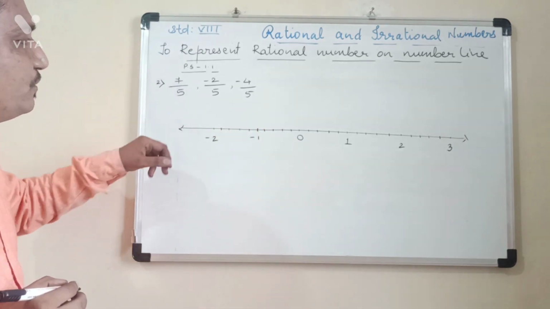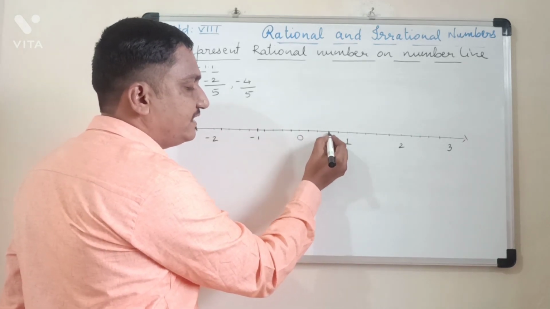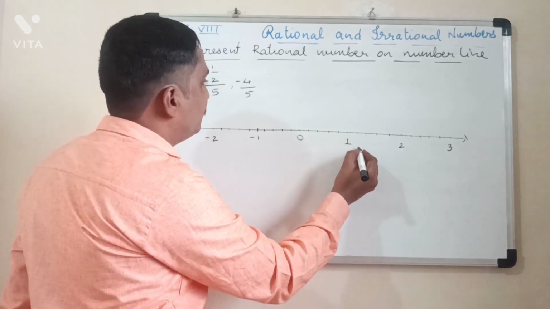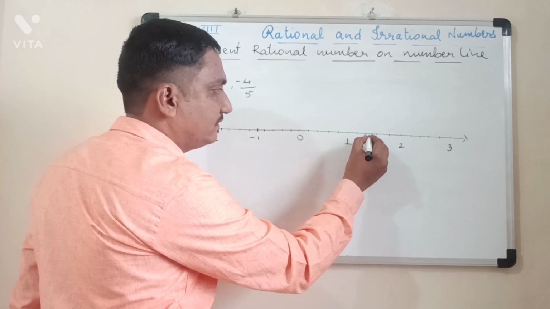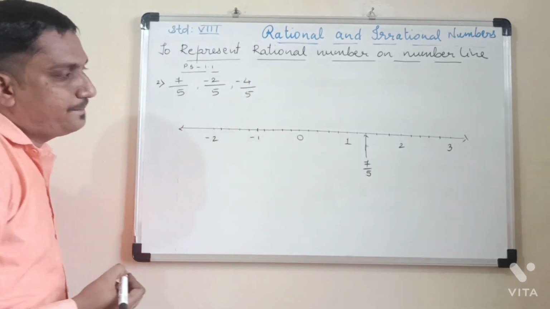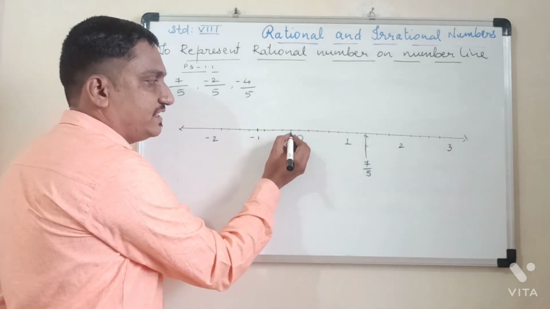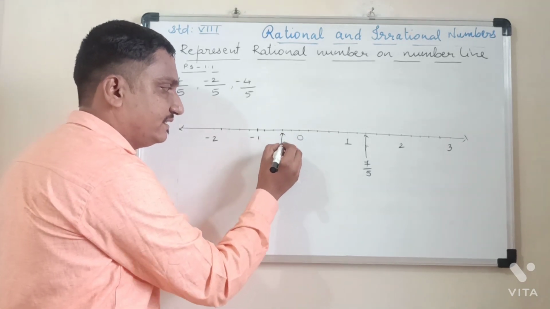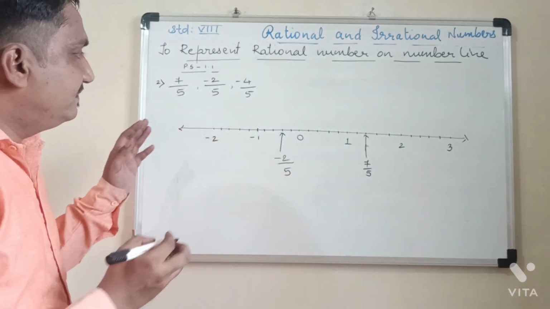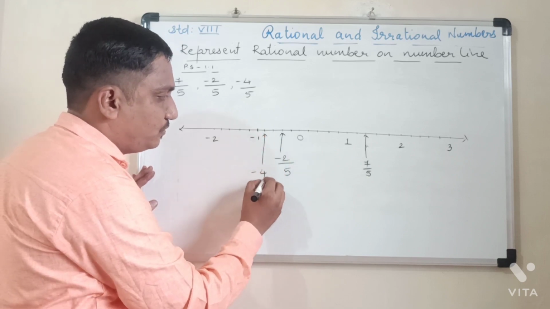So now first 7 upon 5 you have to show. It is positive, so to the right side. 1 upon 5, 2 upon 5, 3 upon 5, 4 upon 5, 5 upon 5, that is 1. 6 upon 5 and this one is 7 upon 5. Then next minus 2 upon 5, it will be to the left side of 0. First one is minus 1 upon 5 and the second is minus 2 upon 5. And then this is minus 3 upon 5 and this one is minus 4 upon 5.